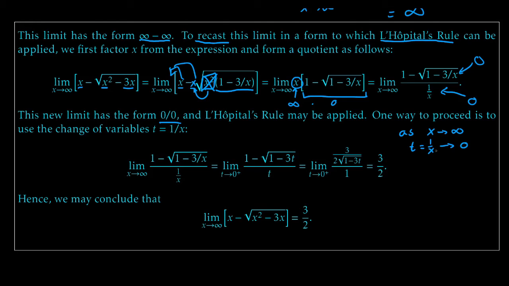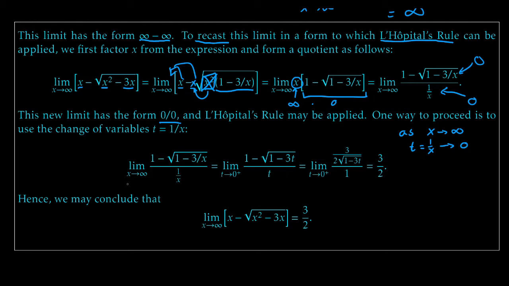And it's important here, it's not just going to 0, it's going to 0 from one side. As x goes to infinity, we're not talking about the two-sided limit. It's not going to 0 from values below 0. You're never going to get a negative, at least when you're plugging in big positive values of x.